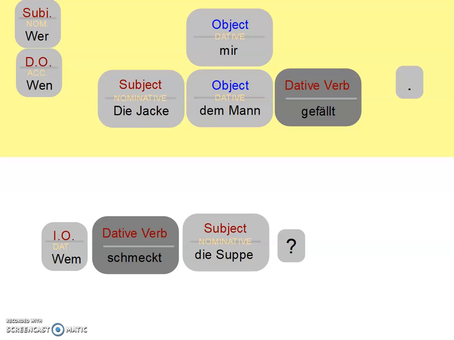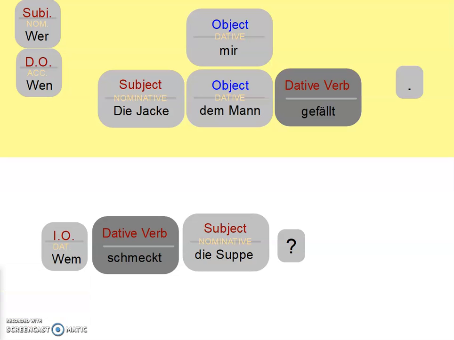Wem schmeckt die Suppe? So we have our subject and our verb. They're touching again. The person that it would be tasting good to is our dative object there, and that is a question word this time, and that's wem. Wem schmeckt die Suppe? And it's kind of implied when you use the verb schmecken that it means to taste good. You could put gut in the sentence if you wanted, or lecker, but it's implied that if you say that something schmeckt, es schmeckt, that means it tastes good.